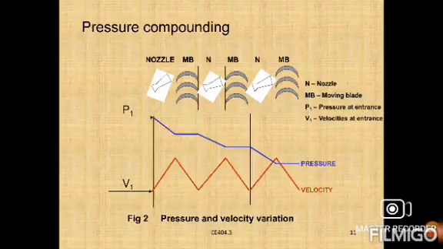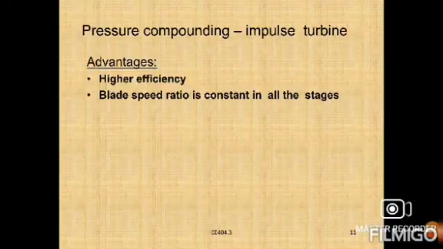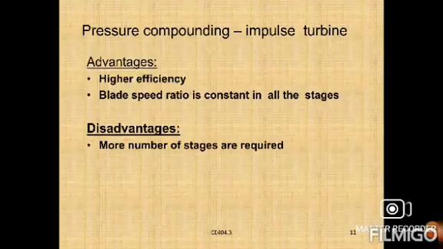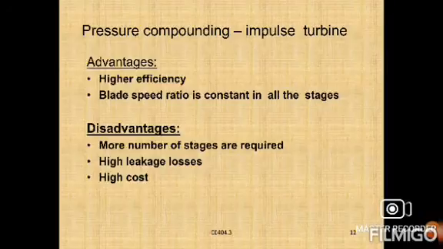So we have some advantages. What are the advantages? Higher efficiency, and blade ratios are consistent in all stages, right? Next, the ratio of blade velocity to steam velocity is constant. Again, it is the most efficient method.